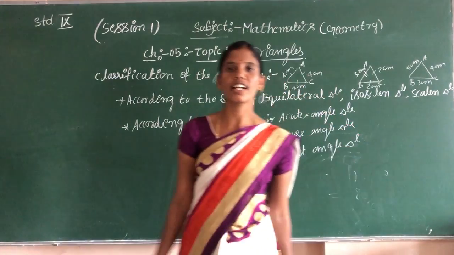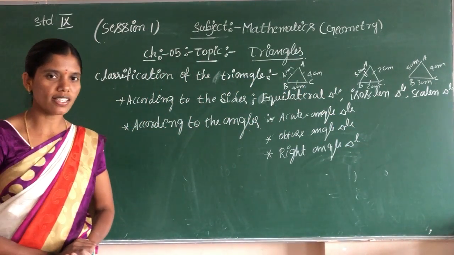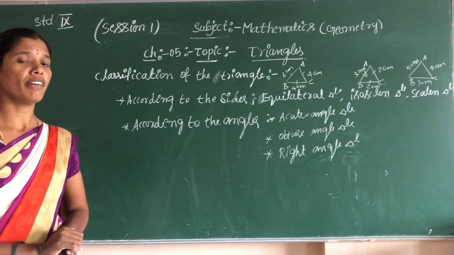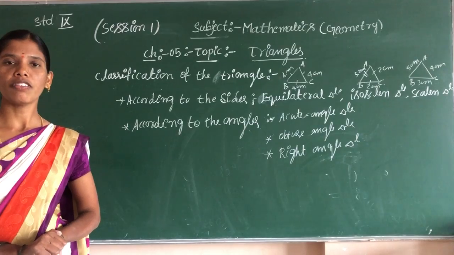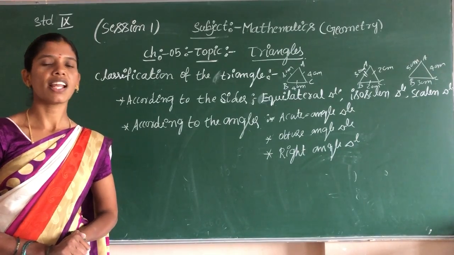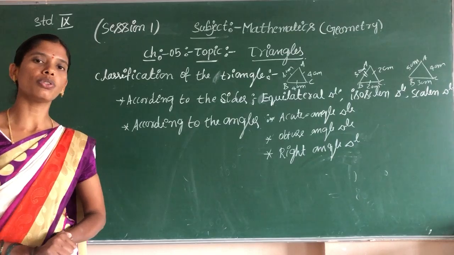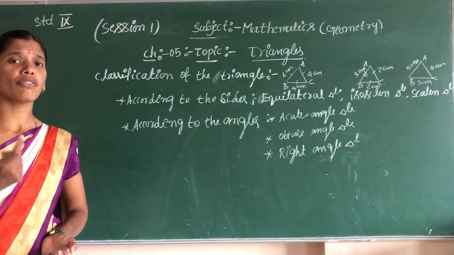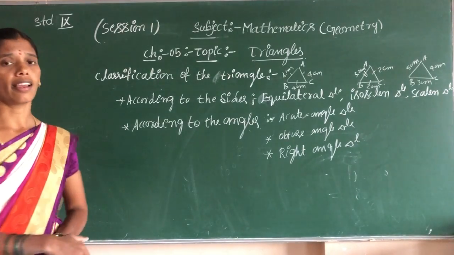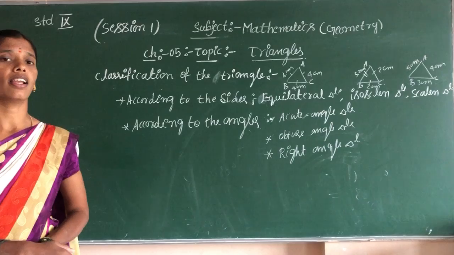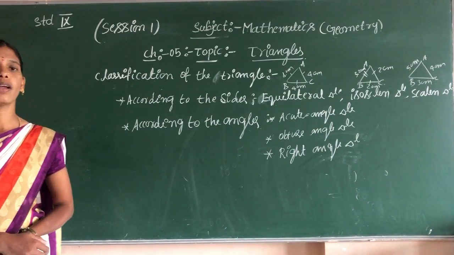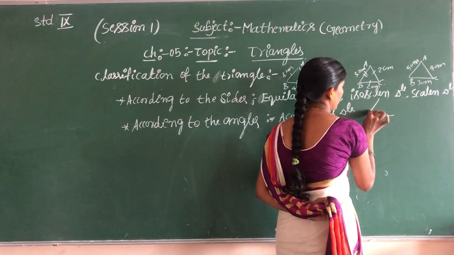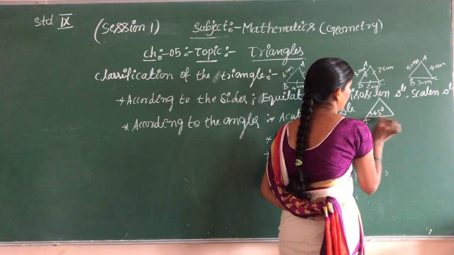Children, what is acute angle triangle? The triangle in which only one angle represents an acute angle, for example 45 degree. What is acute angle? The angle which measures more than 0 degree and less than 90 degree. So 1 up to 89 is acute only. You should take 50 degree. Next, obtuse angle triangle. You should take any obtuse angle. This is 45 degree. A, B, C.